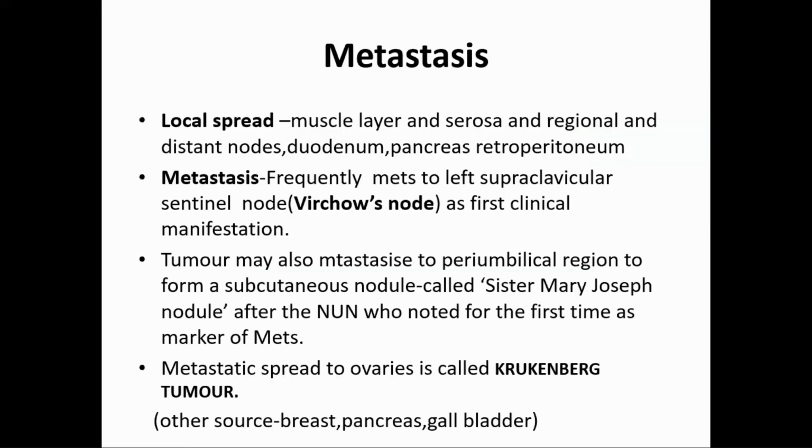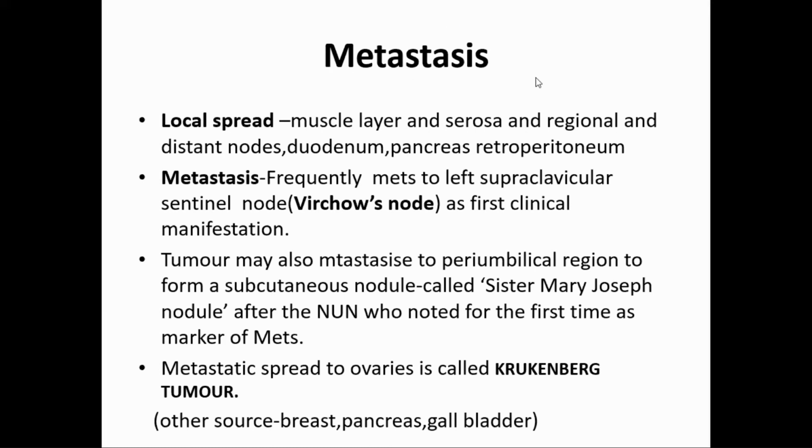So then we have talked about the morphology, that is polypoid, fungating, ulcerating, and diffuse infiltrating. That was the gross, the morphological appearance. Then microscopic: there are two types, intestinal type of adenocarcinoma and diffuse infiltrating type of adenocarcinoma, which produces leather bottle appearance. Now we go to metastasis of the gastric carcinoma.